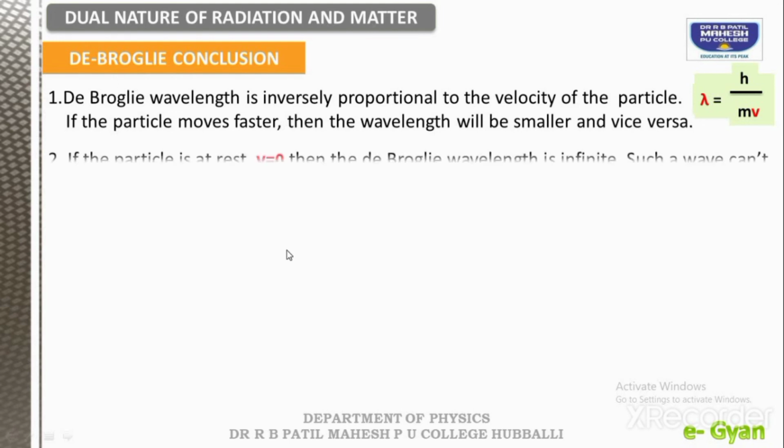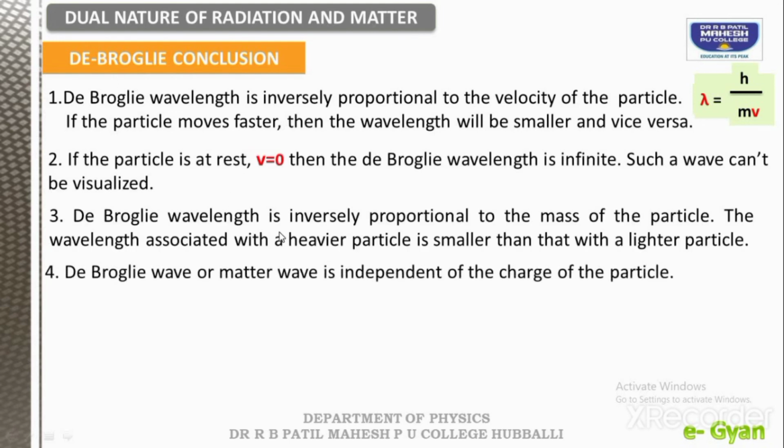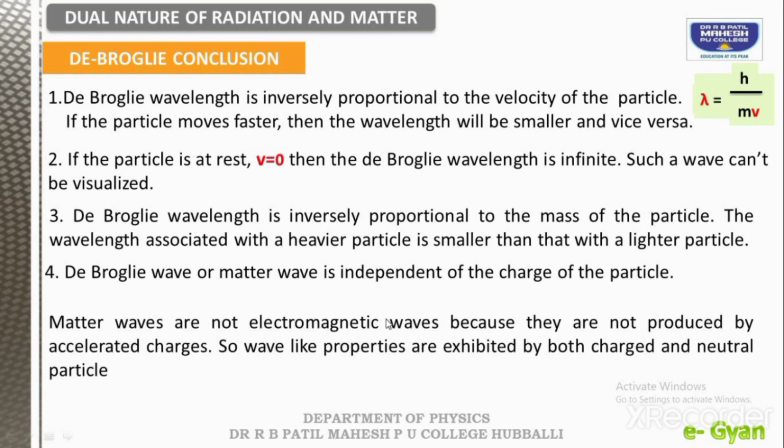So now these are the conclusions. Matter waves are not electromagnetic waves because they are not produced by accelerated charges. So wave-like properties are exhibited by both charged and neutral particles also.